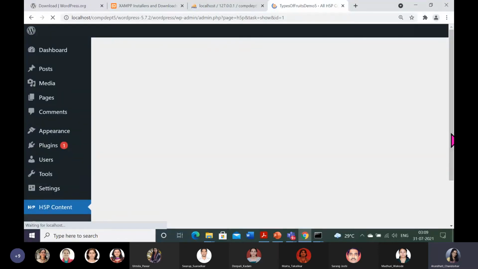And once you are habitual about this H5P, your speed will obviously increase for making the e-contents. At first you will find it is taking a lot of time. Once you have the practice and a good hand on it, it's nothing difficult. Same is the case for interactive video also. So it is getting updated.